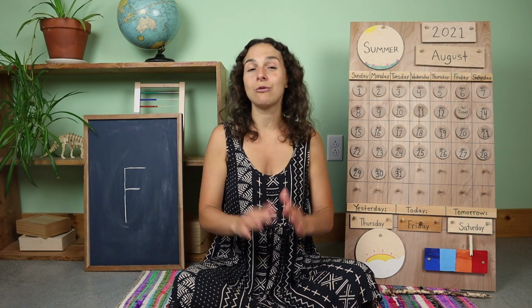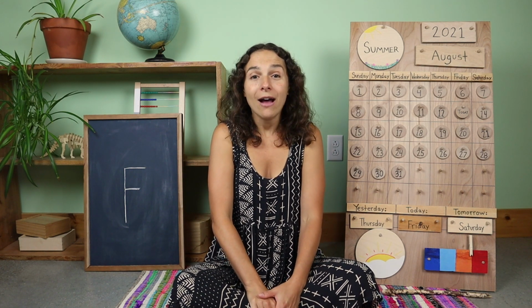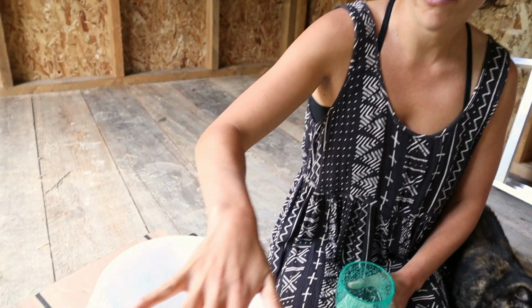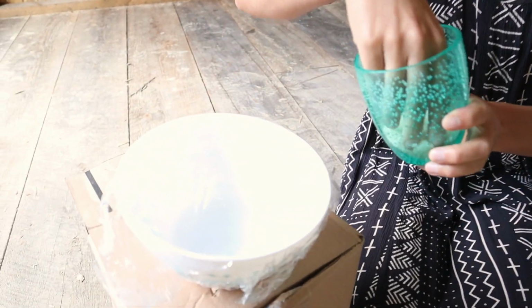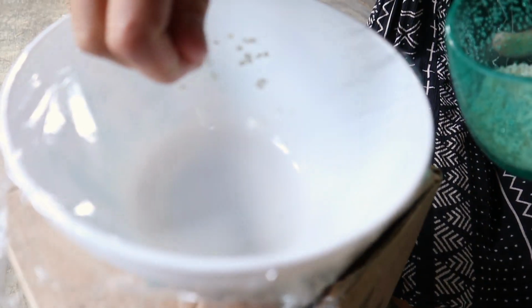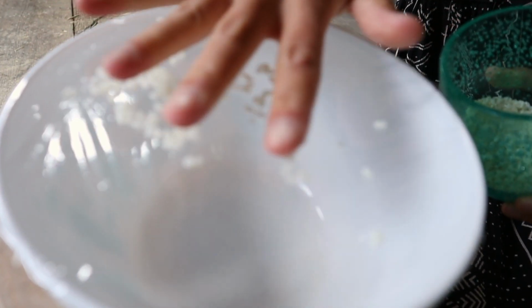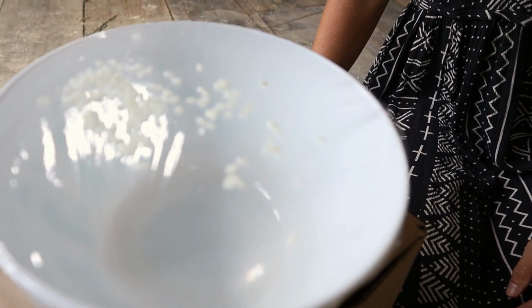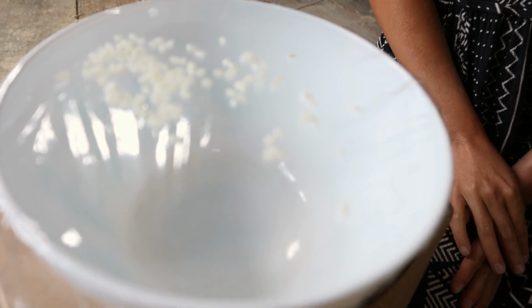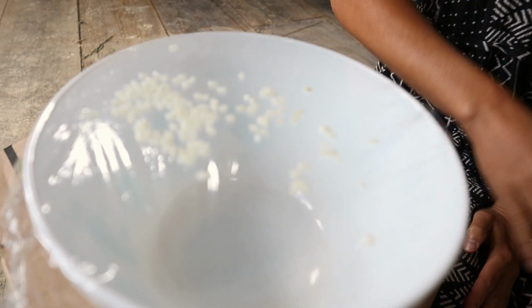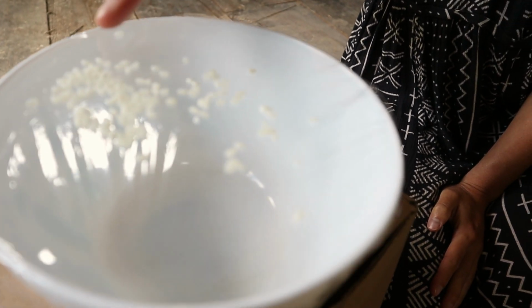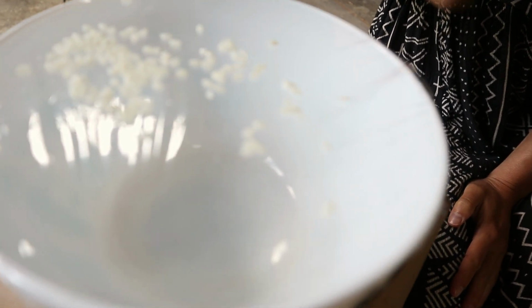I have a really cool experiment to show you about how sound waves work. Right here I have a bowl and I've covered it with a piece of saran wrap, and I'm just going to sprinkle a little bit of dried rice over the top like this. And today we are going to test out sound waves. So I'm going to bring my face close to the bowl and I'm going to hum and make a sound. And watch carefully to see what happens to the rice as I hum.